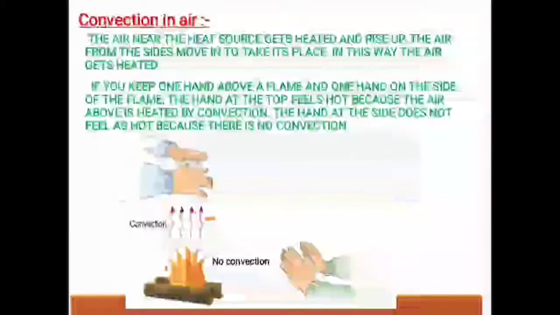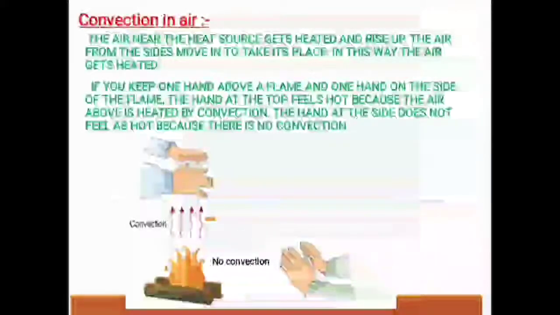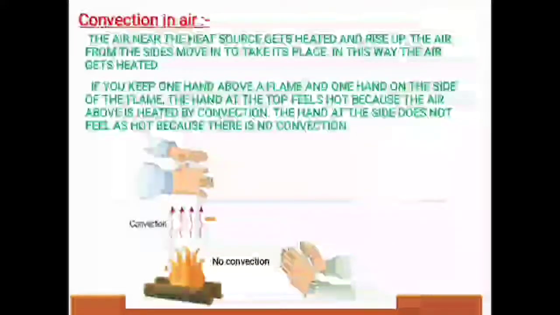Now, an important application: the air near the heat source gets heated and rises up. You must remember that warm air always rises up. Warm air always rises up. And the air from the side moves in to take its place. This way the air gets heated.